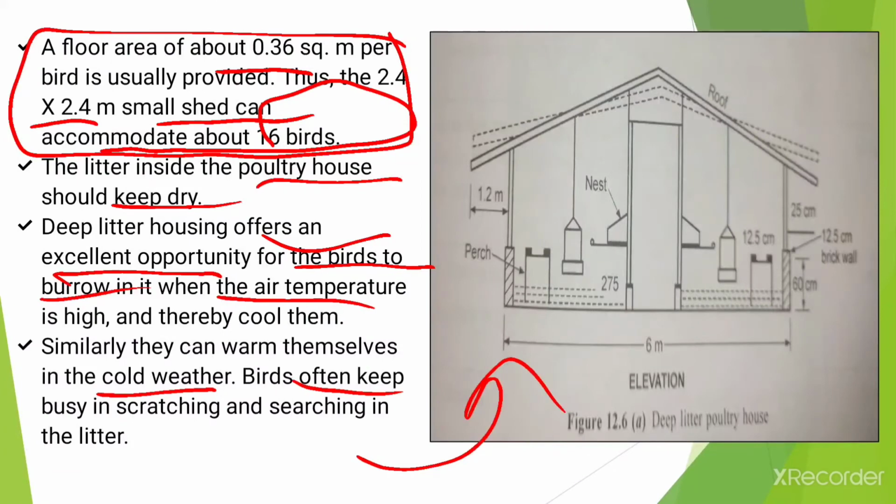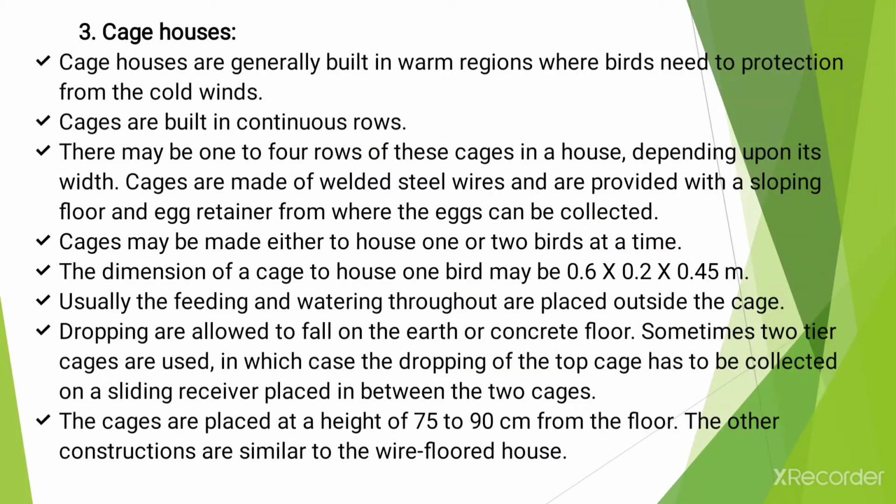This is the structure of deep litter poultry housing system, and it includes nest, then well galvanized roof, then provision of troughs, okay, then provision of perches, okay, to take rest. Then the next type of poultry housing system is cage houses, and cage houses are generally built in warm regions. Okay, this is again an important sentence. Cage houses are generally built in warm regions where the birds need protection from the cold winds.